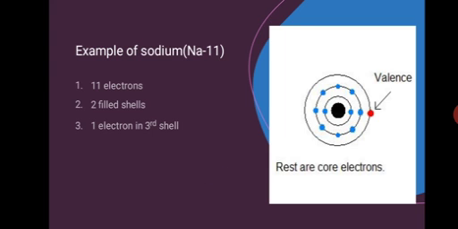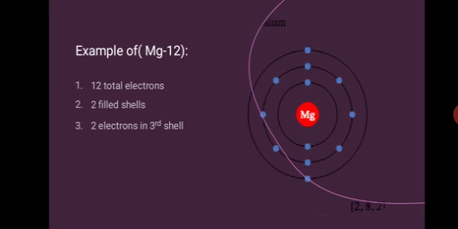And in this way, the example of magnesium. Magnesium has 12 electrons, right? 2 filled shells and 2 electrons in the third shell. So magnesium will lose the 2 electrons from the M shell and give them to others, and its valency becomes how many? 2, because it loses 2 electrons. Excellent. Valency means loss of electrons or gain of electrons. Magnesium loses 2 electrons, so its valency will be 2.